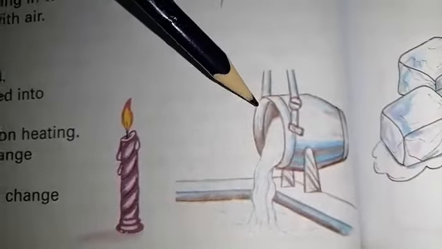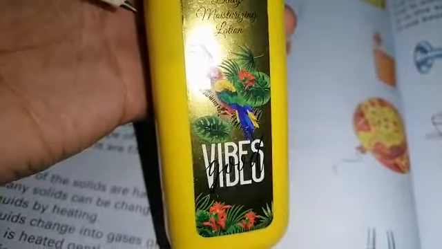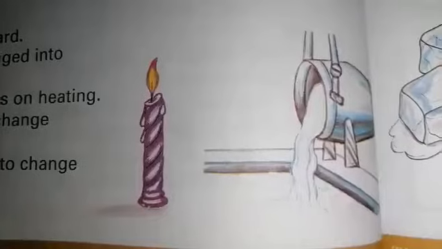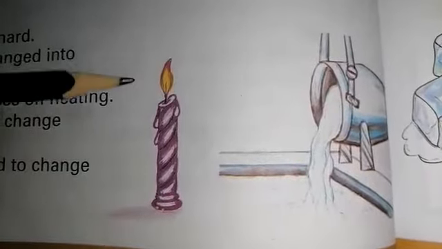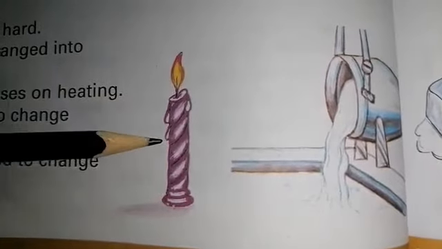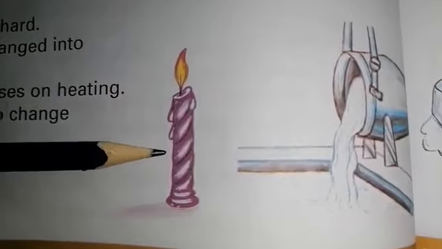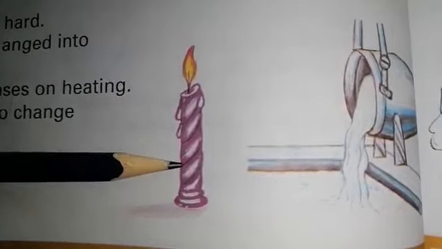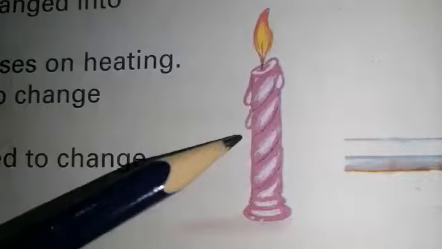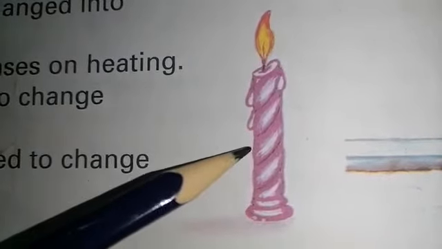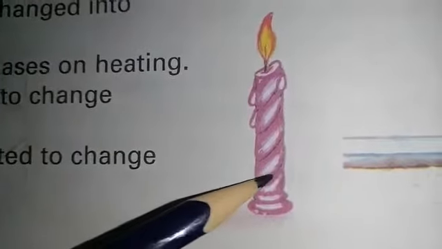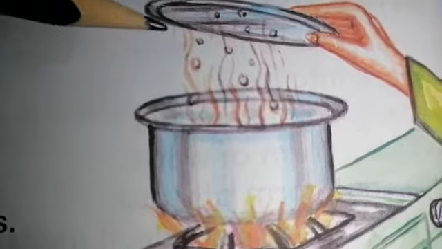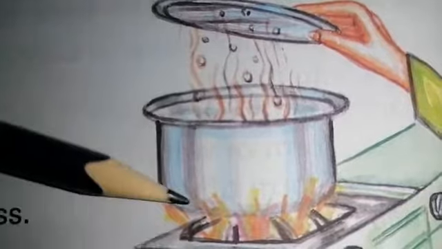Many solids are hard. As you can see, it's a lotion bottle and it's a hard solid. While other solids can change into liquid by heating, just like this candle. When we heat it or the candle is burning, it melts. As some solids melt on heating and become liquid, liquid also changes into gas when it is heated.